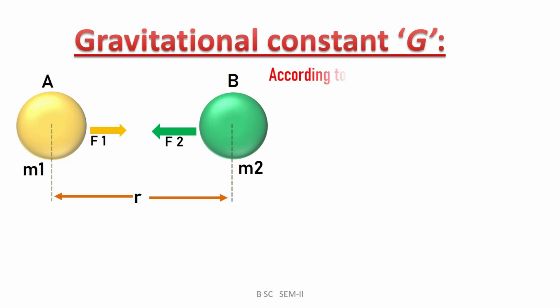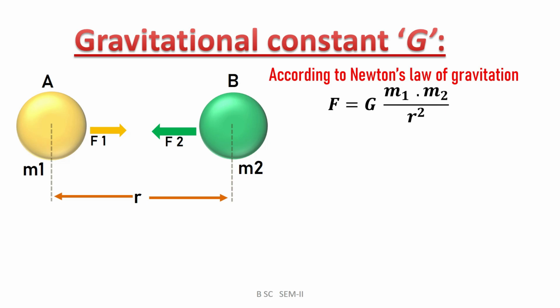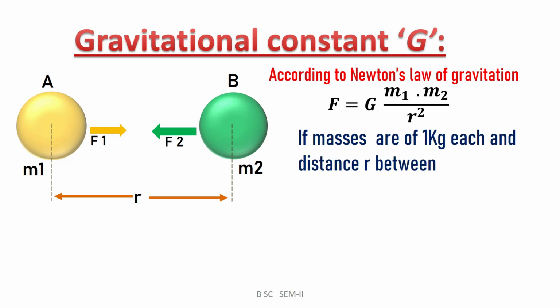According to Newton's law of gravitation, for two material bodies of masses m1 and m2 separated by the distance r between their centers, the gravitational force can be expressed as F is equal to G m1 into m2 divided by r square. Now we consider the situation in which these two bodies, body A and body B, are of unit masses.